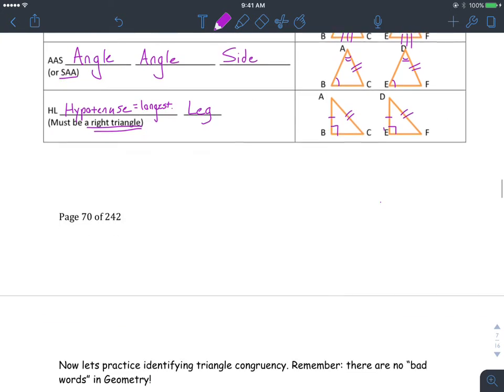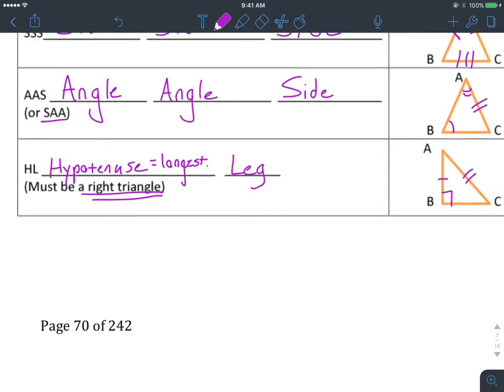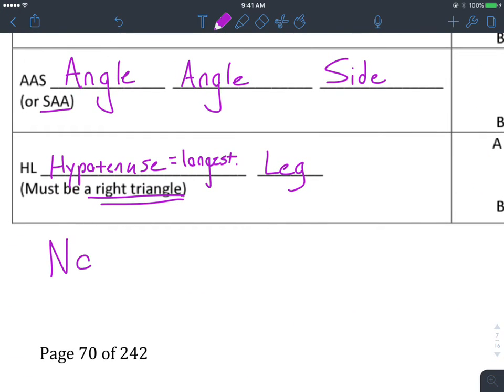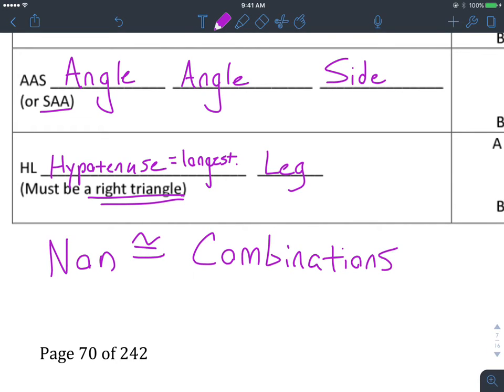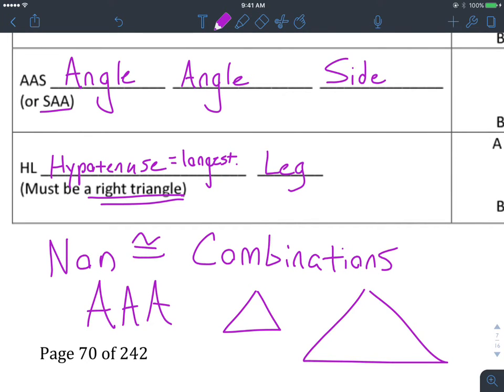Okay, here's the thing too. I don't know if this comes up on this next part, but you need to also know, or be at least familiar with, the non-congruent combinations. Alright, if you have 3 angles, so angle, angle, angle, you can make that in any size you want and keep all the angles the same.